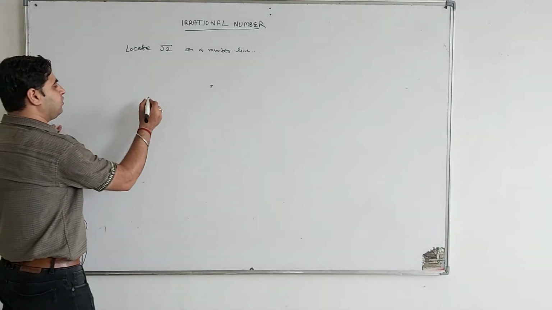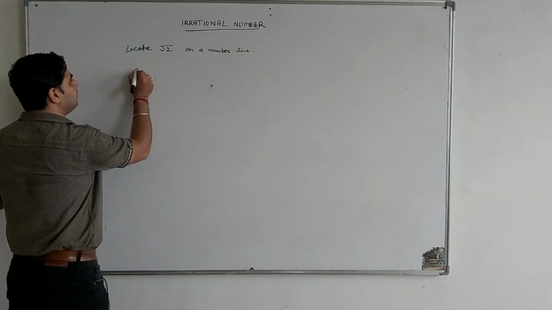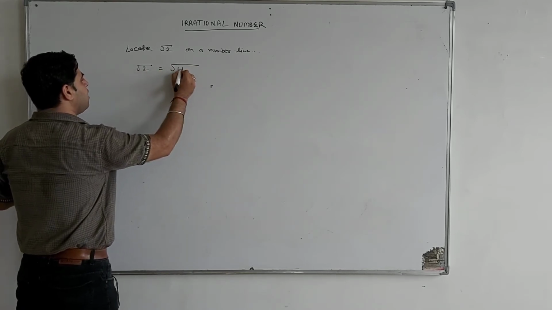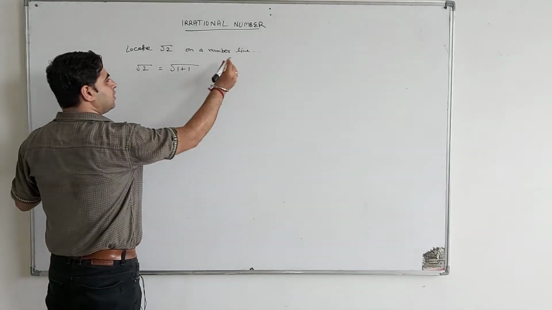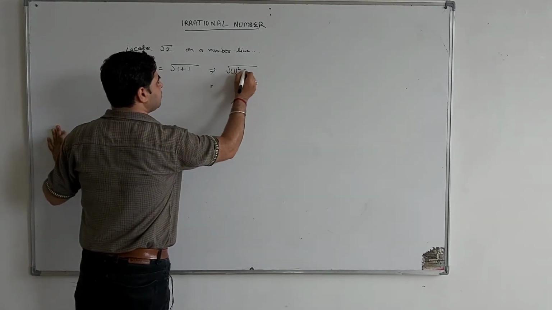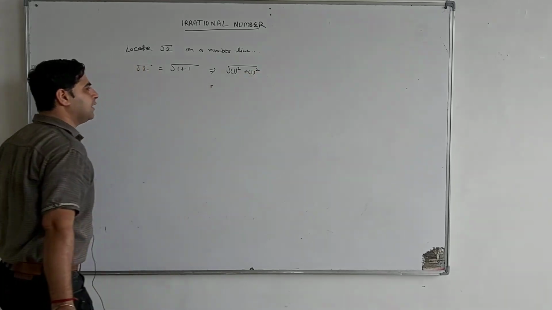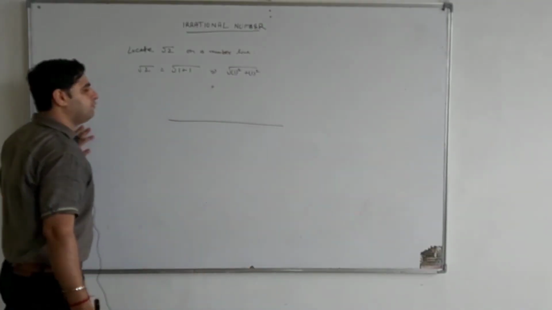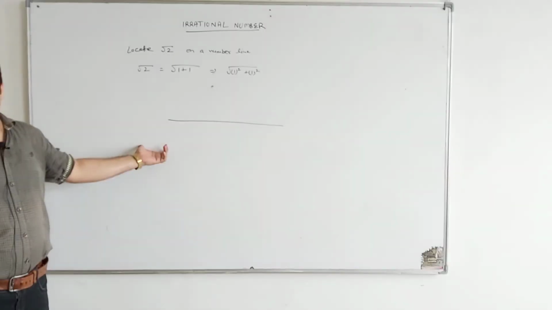Firstly take root 2 and make a pair: root 2 we can write as 1 plus 1, so we use the Pythagoras theorem, 1 square plus 1 square. Firstly take a line.